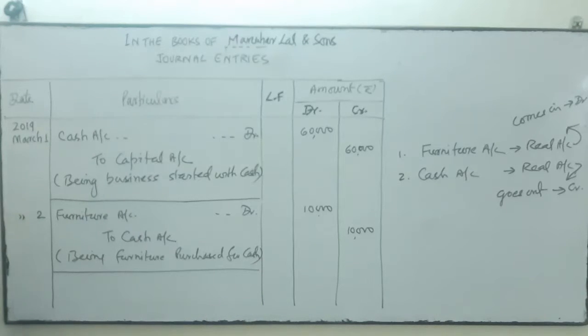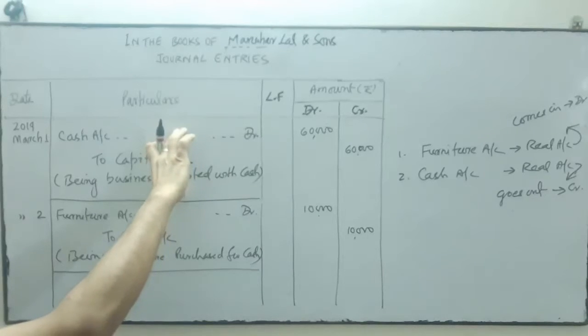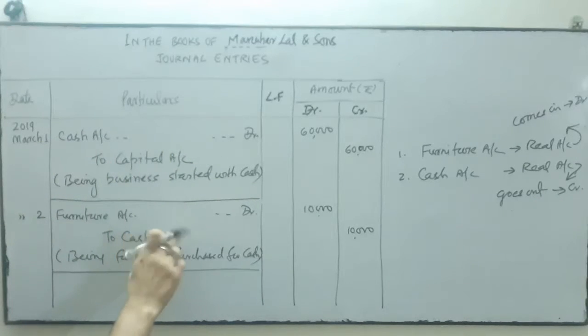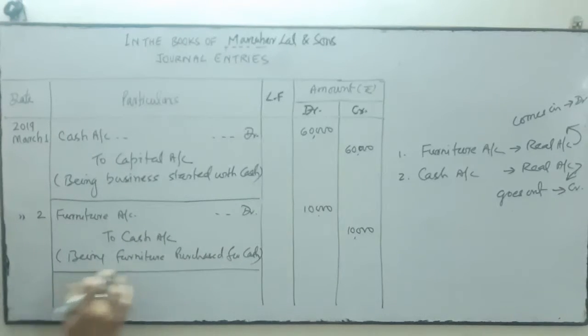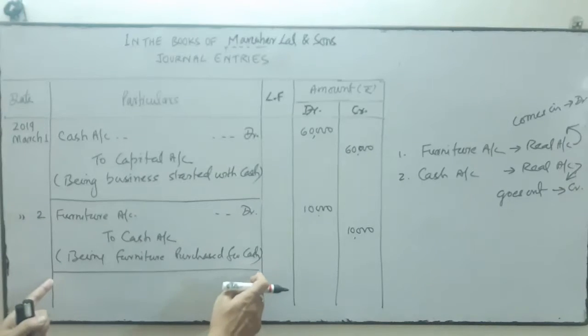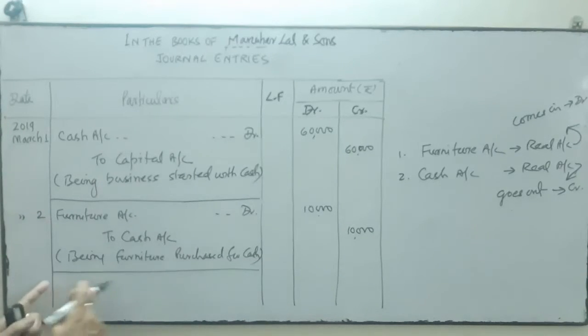Close this particular area. We are not going to close the particular date, LF, amount. Not going to close this one. Only will close this area, so that we can identify the transaction. This is one transaction having its own space, and this is the second transaction having its own space. For that reason we draw the line between the two ends of the particular column to cover it.